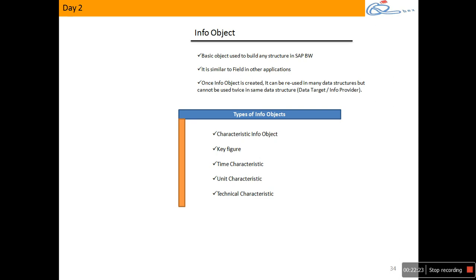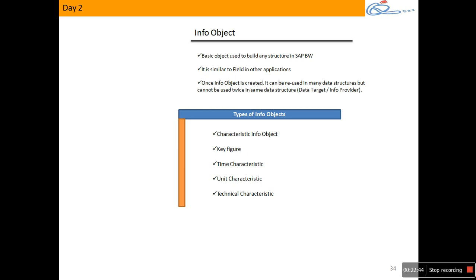Yeah. Now what do you mean by info object? Yeah. Now try to understand this. Let's say you might have worked on some database or some application. Let's say you looked at some Oracle database. You know what is a table? So table will have columns. Yeah. Normally in database what they do, they refer each column of a table as a field.